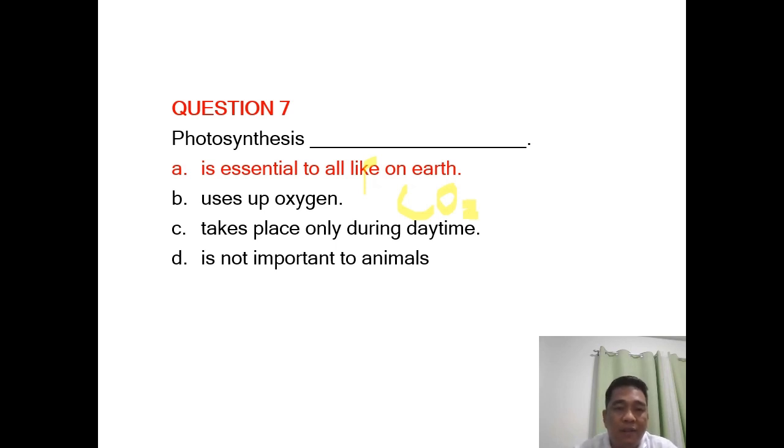That's not exactly correct because there are what we call a dark reaction that continues to proceed, no, even after daytime. And it's very important to animals. It's not important? Hindi totoo, because the foundation of a particular ecosystem are the producers, and the producers are the ones performing the process of photosynthesis.